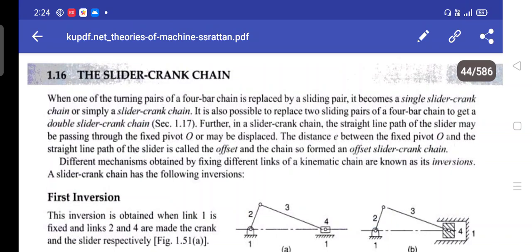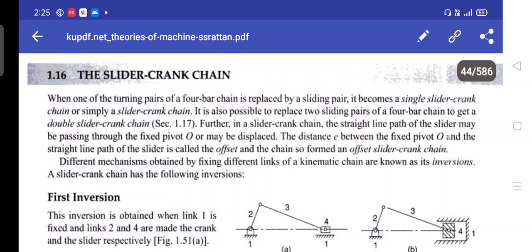Further, in a slider crank chain, the straight line path of the slider may be passing through the fixed pivot O or may be displaced. The distance E between the fixed pivot O and the straight line path of the slider is called offset, and the chain so formed is an offset slider crank chain.